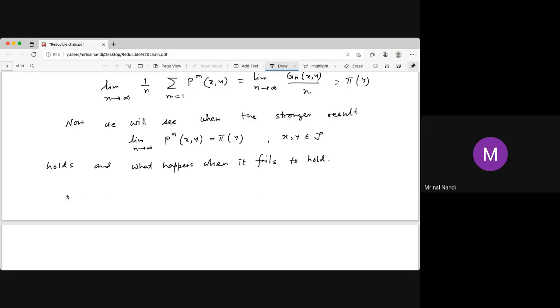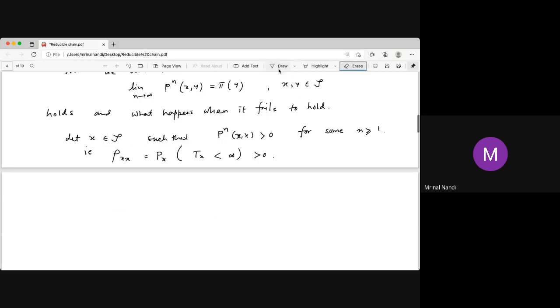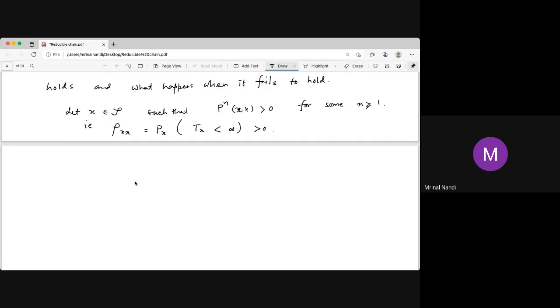Now to see this, we first take x belonging to S such that P^n(x, x) is positive for some n. That means starting from x, it returns to x for some time n with positive probability. That is rho_xx, the probability that starting from x, the hitting time at x is finite. That is positive. So we assume such an x, where this rho_xx is positive.